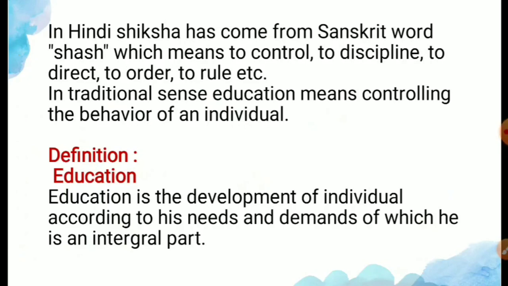While we are taking education in primary school, in secondary school, at university level, that is higher education, what is there? Discipline is there, control is there, direction is there. Different kinds of subjects and activities are there, and we have direction towards our particular aim. Again, order is there, rules are there, a fixed curriculum is there. According to that we learn from our teachers, and rules and regulations are also there.